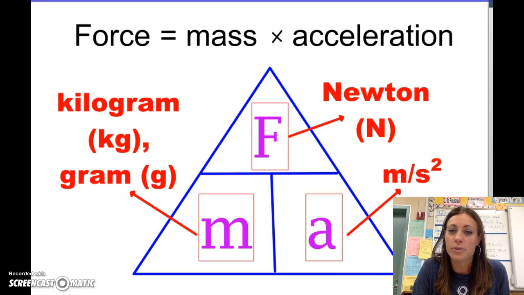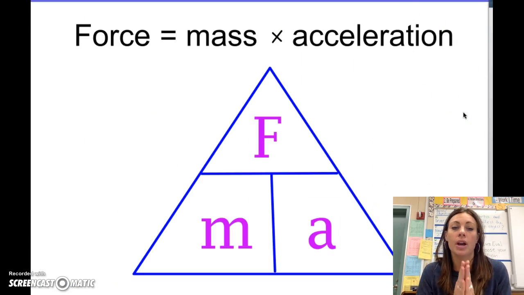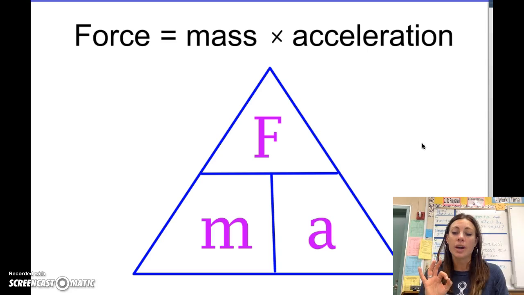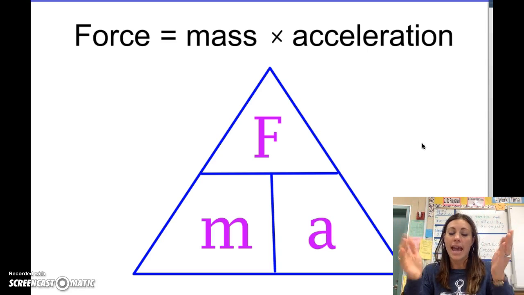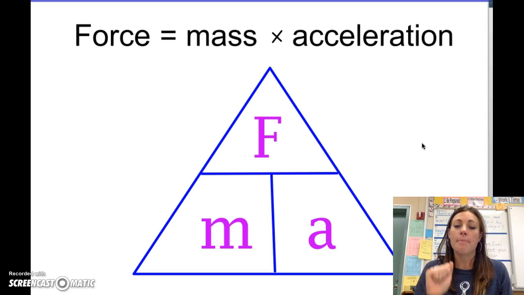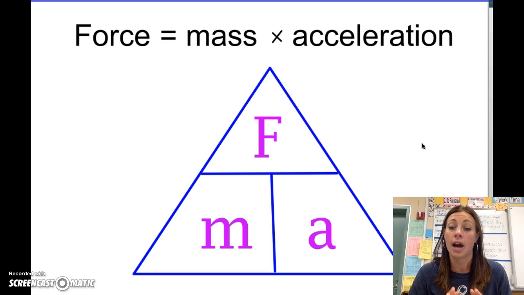Here's something else that you need to know about Newton's second law. Copy this down. There is a math formula that goes with Newton's second law. Newton figured out that you could calculate the force on an object if you knew the mass and you knew the acceleration. The math formula to calculate the force on an object is force equals mass times acceleration. And we can use the FMA triangle in the same way that we used it for DST. So copy down the FMA triangle.